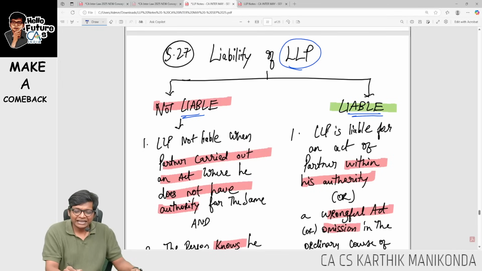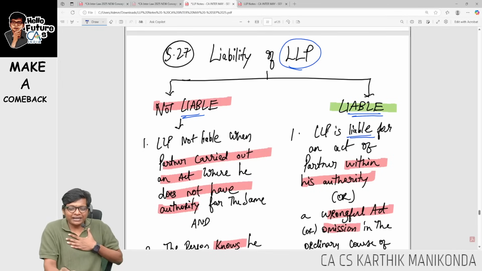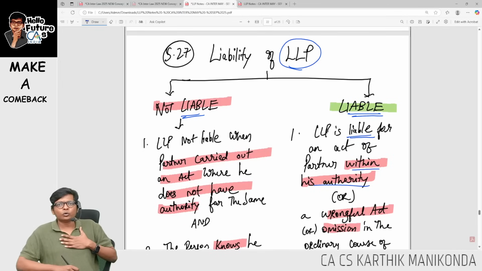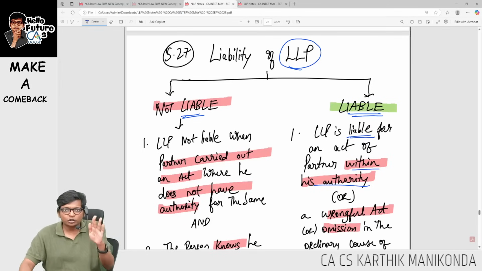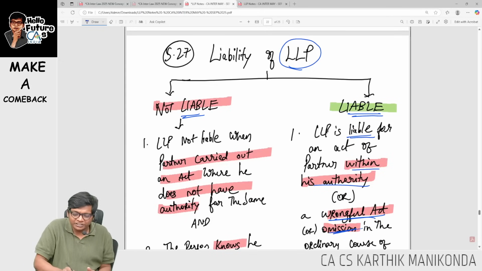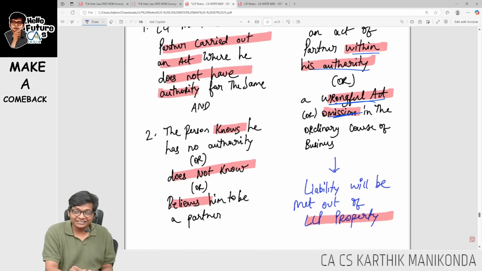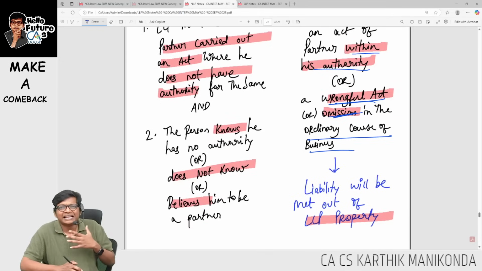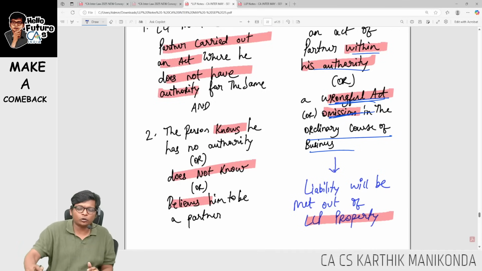When are they liable? LLP is liable if the partner is acting with an authority. For doing something, the partner has authority, he is doing it, even if it's a wrongful act or omission, even if it is carelessness in the ordinary course of business, LLP will meet the liability because he has authority to do that. Any wrongful act or omission will be taken care of.